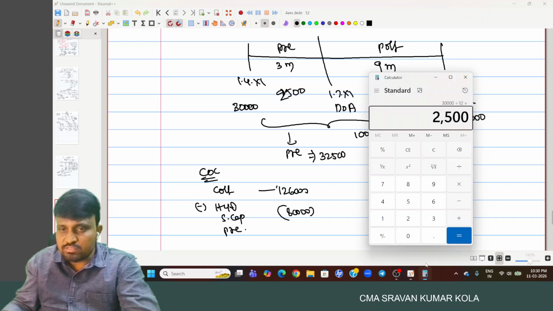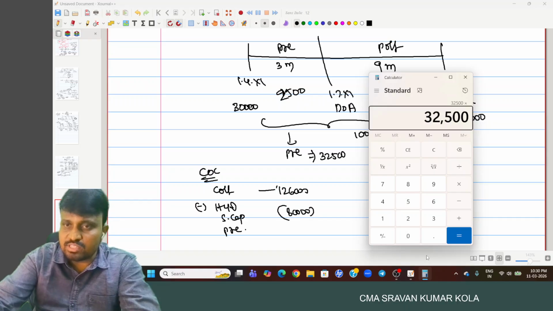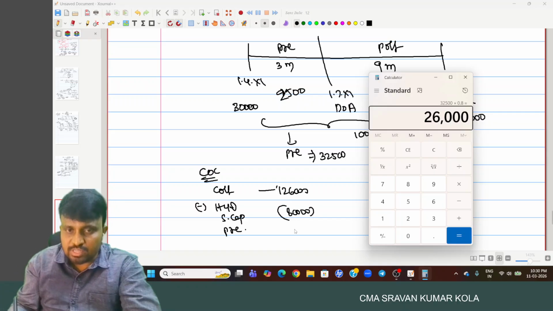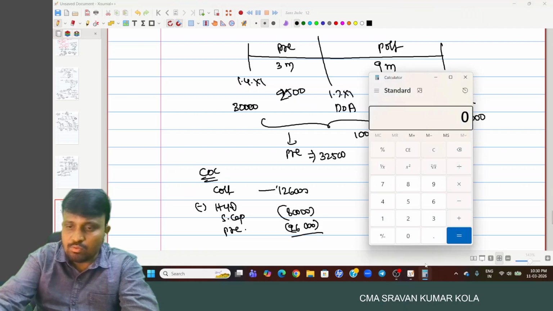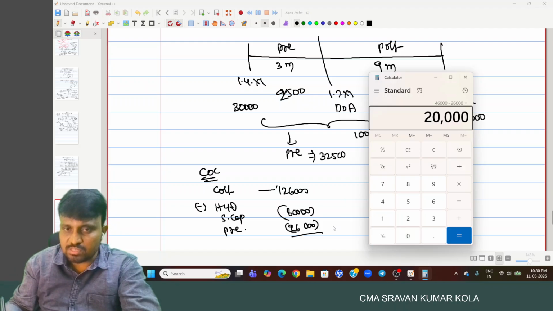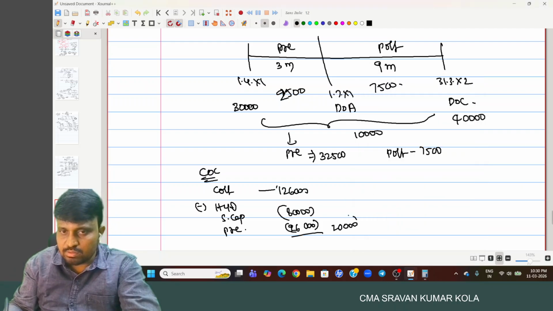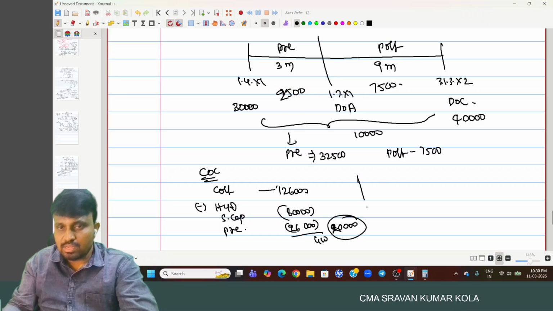Out of the 32,500, what is the share? 80%, 26,000. So 1,26,000 minus 80,000 minus 26,000, nothing but 20,000 is the goodwill.